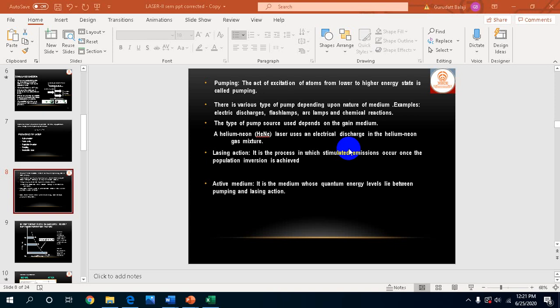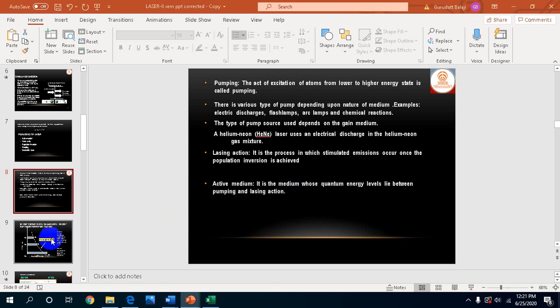The type of pump source mainly depends on the gain medium. For example, the helium neon laser uses an electrical discharge in the helium neon gas mixture. Lasing action, the next requisite, is the process in which stimulated emission occurs once population inversion is achieved. And the last one is the active medium, a medium whose quantum energy levels lie between pumping and lasing action. For the whole cycle of events, whether population inversion or pumping, to occur, we require one medium, that is the active medium.